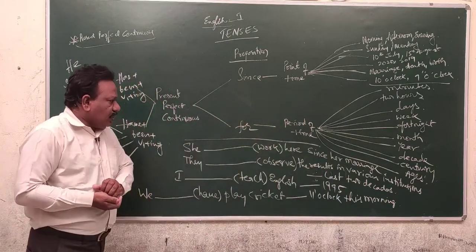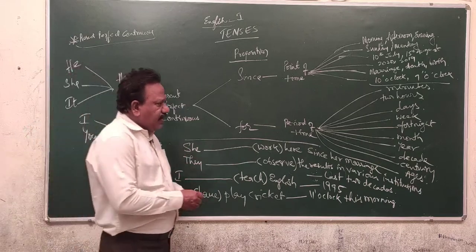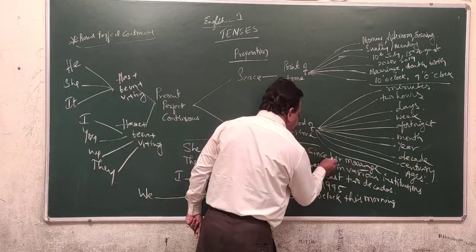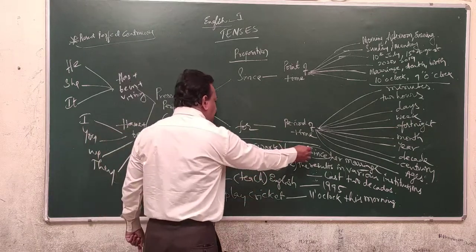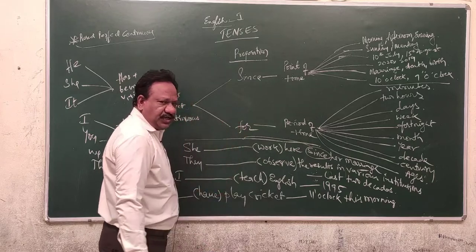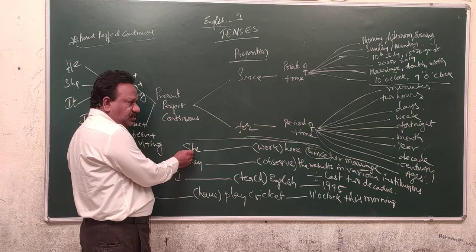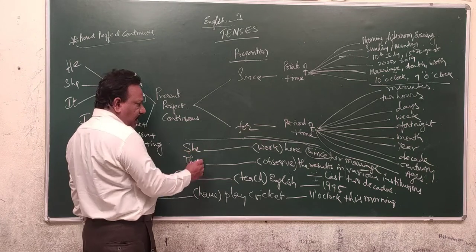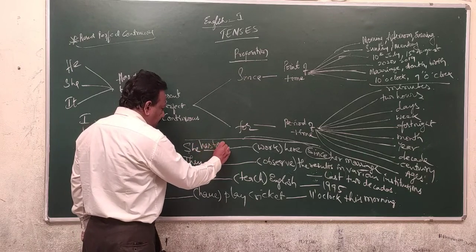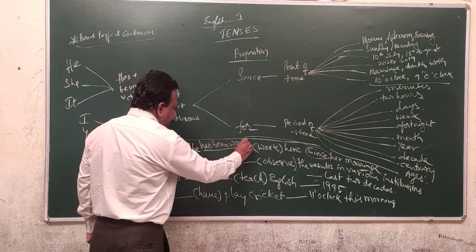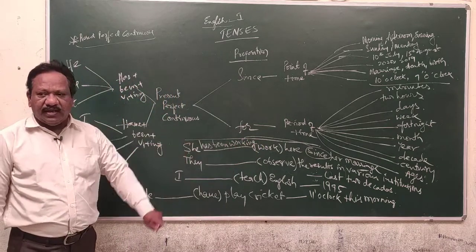See here, she dash work here since her marriage. Here, marriage is taken as a point of time, it is indicated by the since preposition. Whenever you come across the since preposition, that should be written in present perfect continuous tense. Subject is third person singular. In case the subject is third person singular, you would use has plus been plus V1 plus ing form. So, has been working. She has been working here since her marriage.